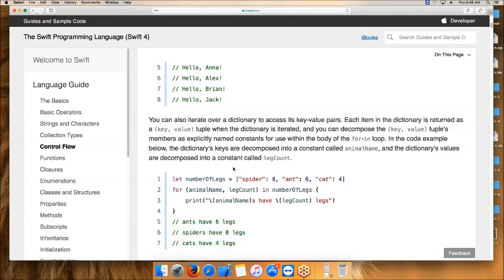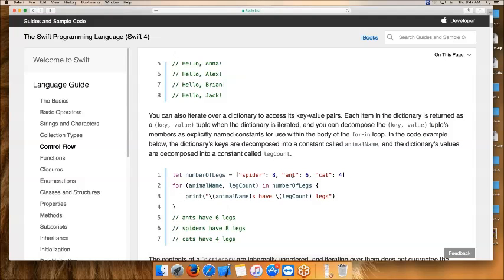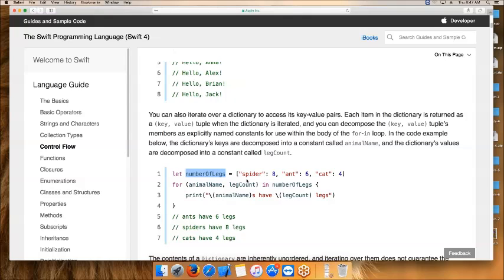See, you can observe this one. This is a dictionary. So for animal name, that count, and in number of legs, this is the value. This is the key. This is a dictionary. First a dictionary is coming. So a dictionary is nothing but an unordered collection type.